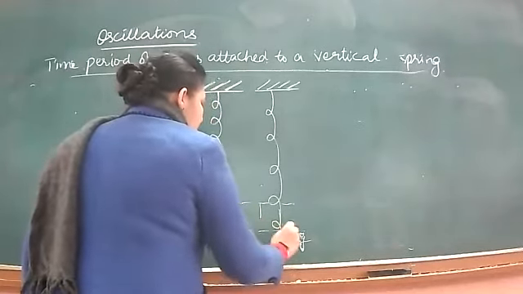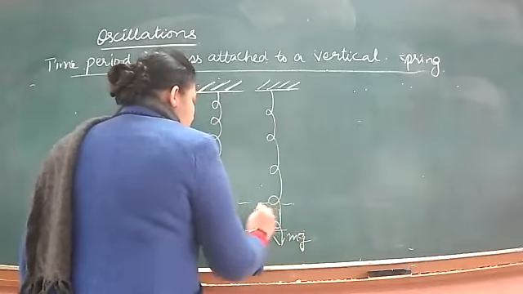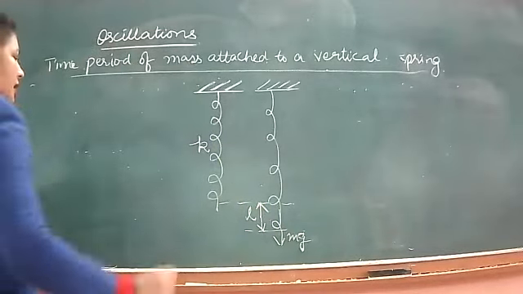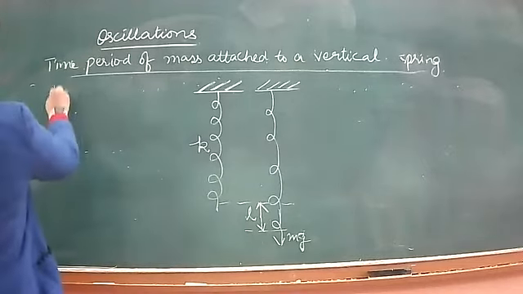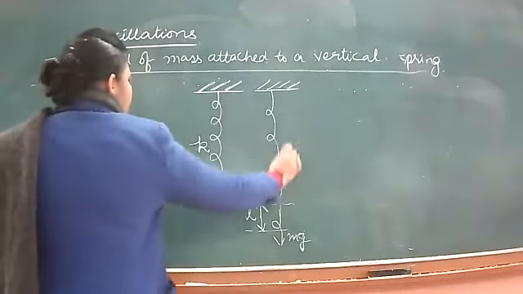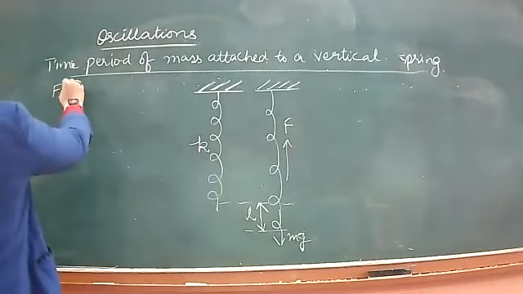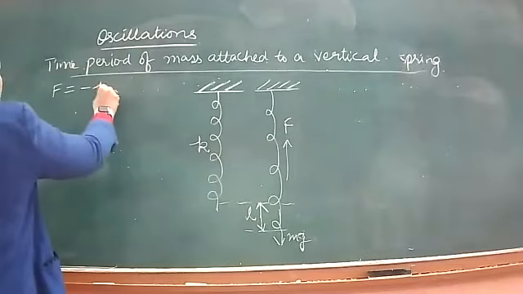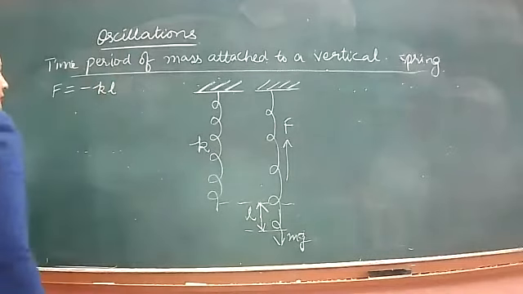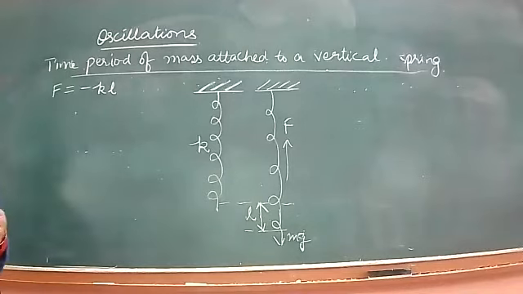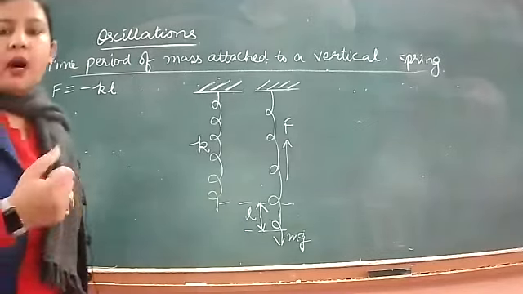The extension produced in the spring is L. Suppose it gets extended by L. According to Hooke's law, restoring force will be produced because of that also. Let us call it F. So F is equal to minus KL. According to this, F is equal to minus KL. Right?